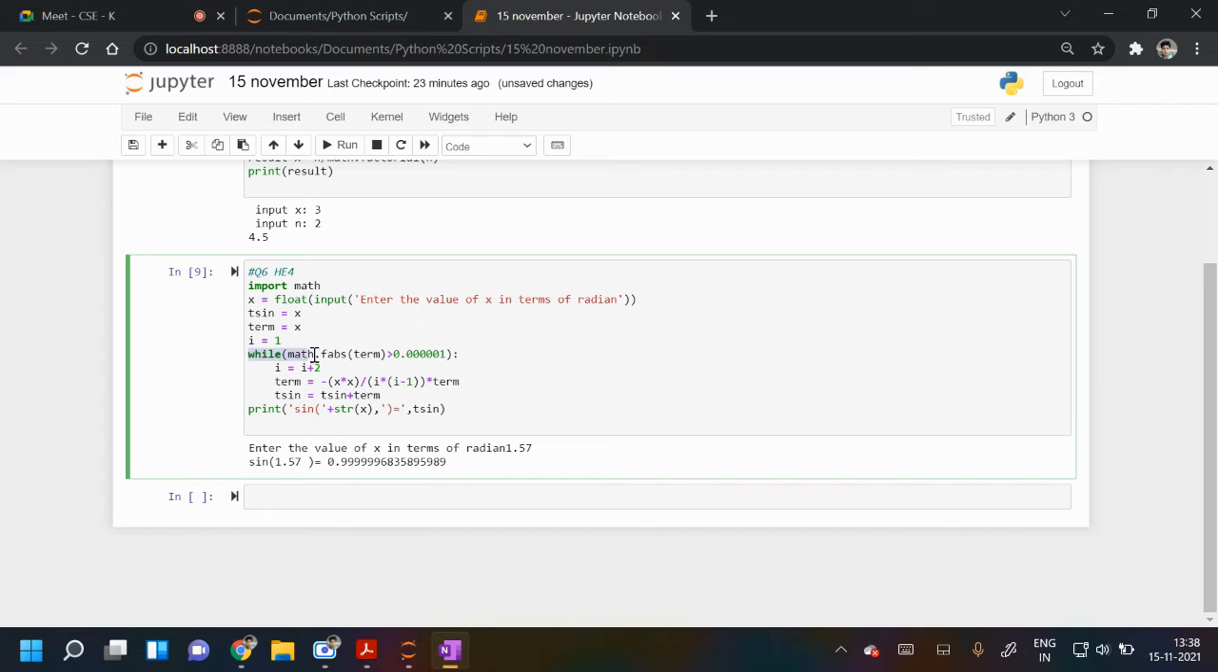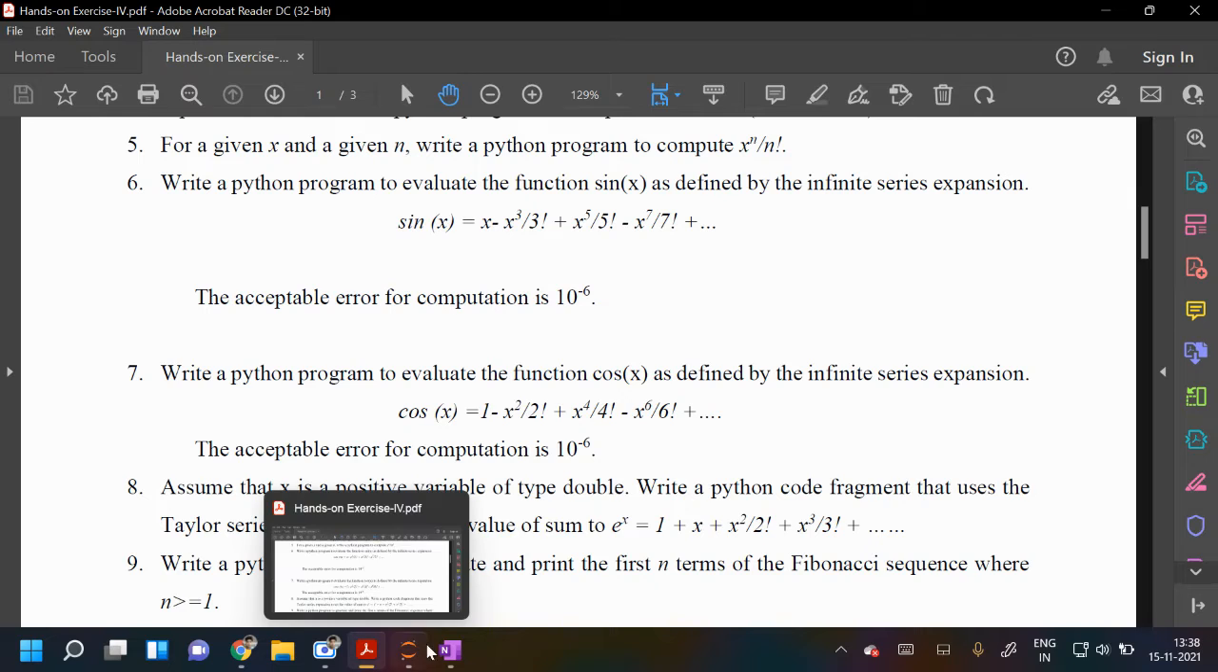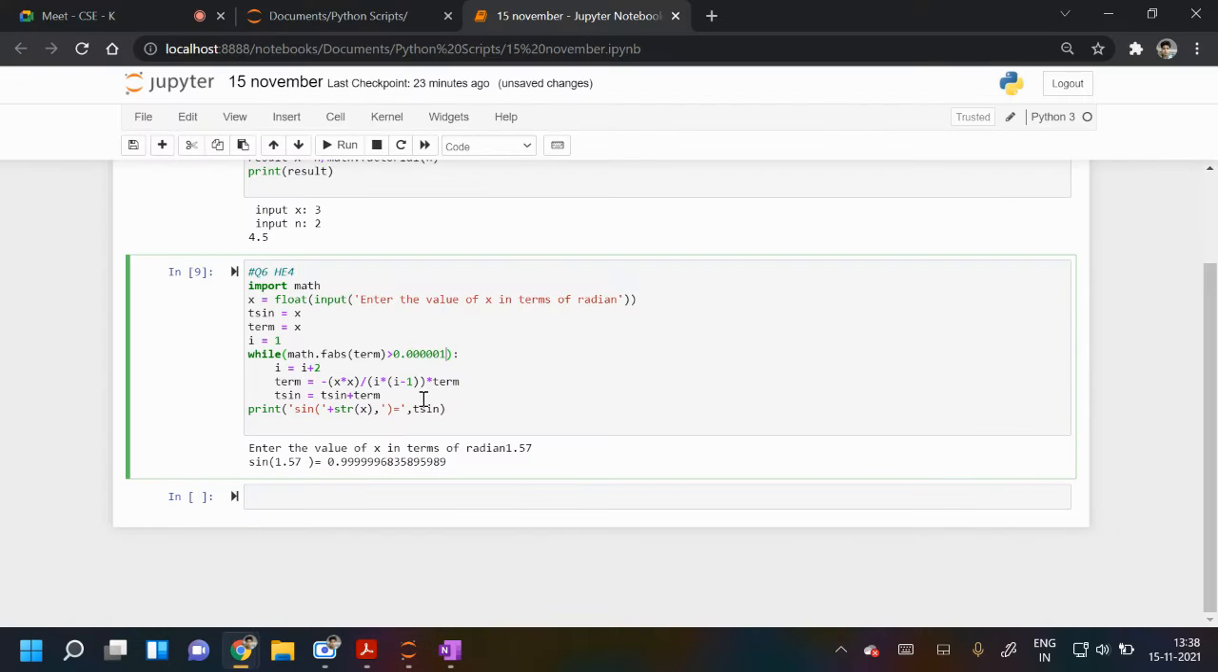And now while math.fabs, so what is the meaning of fabs? Float absolute value, right? So absolute value of term is more than this. When this is true, in the question they have given acceptance error for computing as 10 raised to the power minus 6. So it is 0.000001, this is 10 raised to the power minus 6. If the term value is more than this, you will consider it.